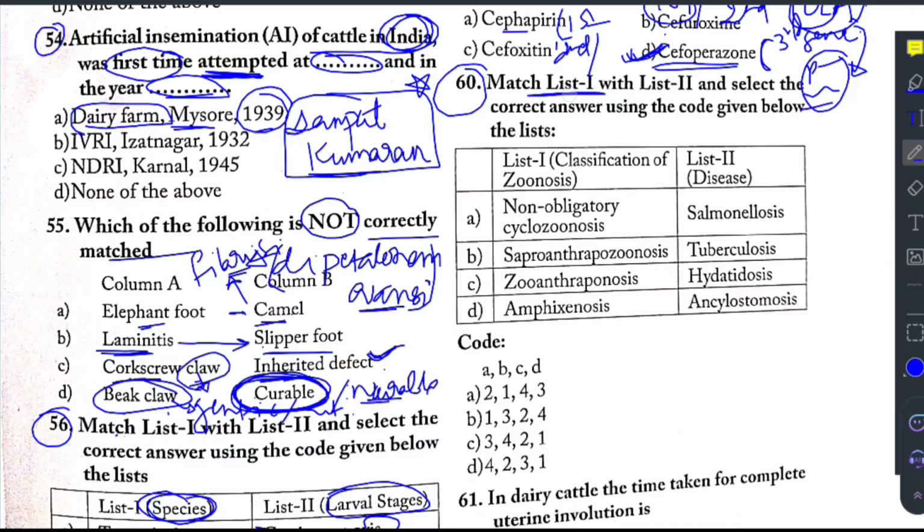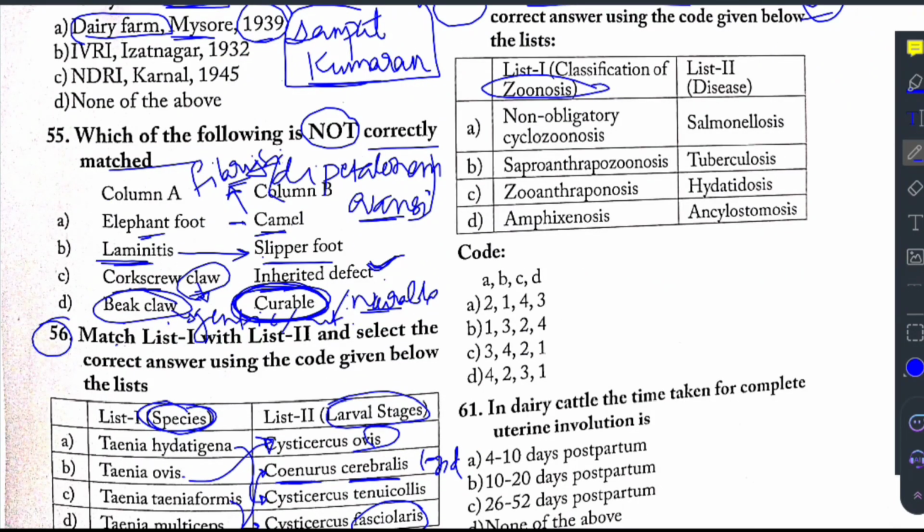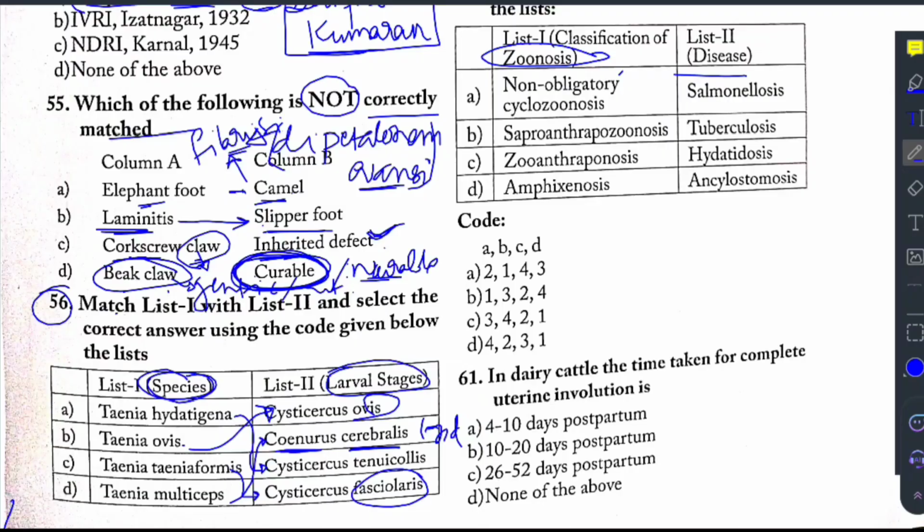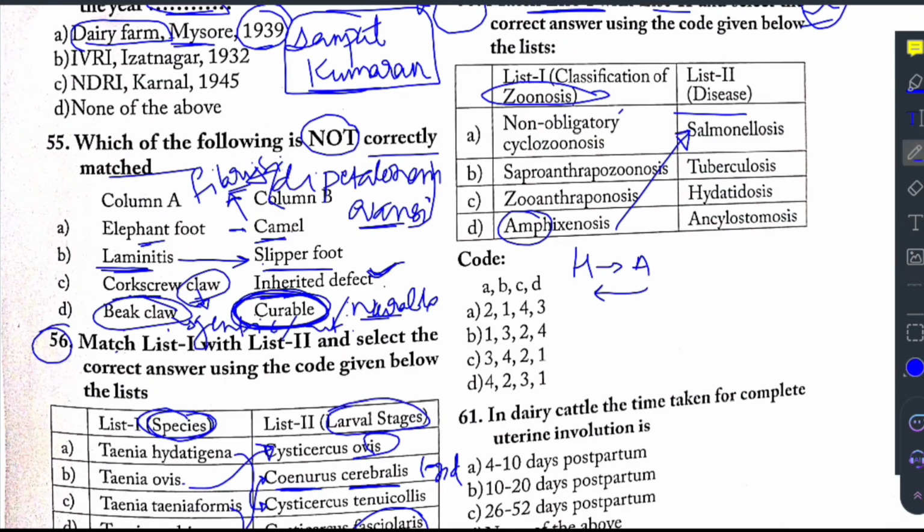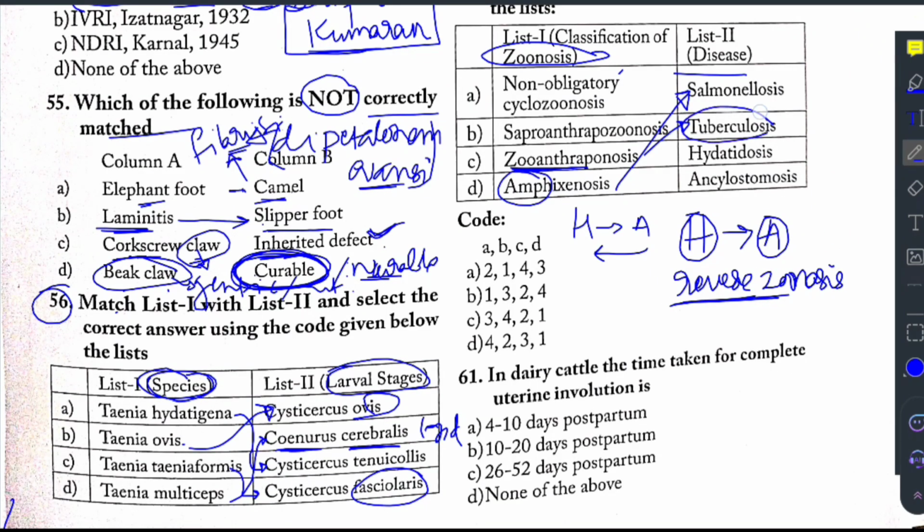Then question 60 says, match list 1 with list 2, that is, match the following. Here they are given the zoonotic diseases, the type and the disease. Amphixenosis is salmonellosis. Amphixenosis means the disease is transmitted both from human to animal and also from animal to human. Then zooanthroponosis is tuberculosis. In zooanthroponosis, a disease is transmitted from human being to animal, so this is also called reverse zoonosis. So the example for zooanthroponosis is tuberculosis.